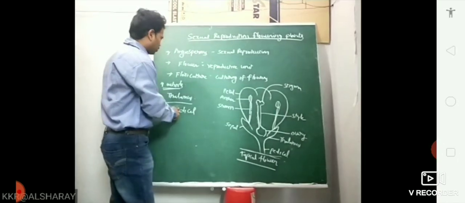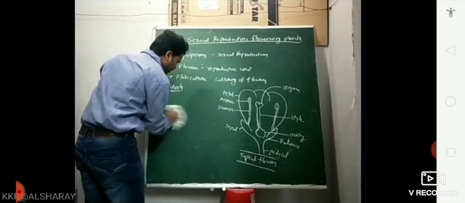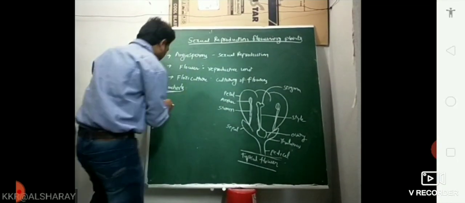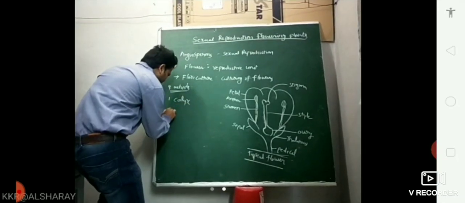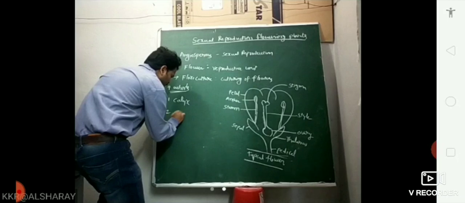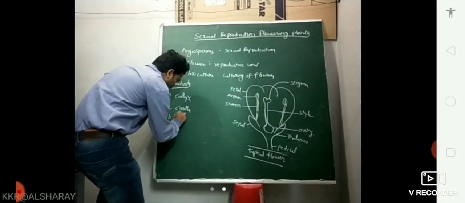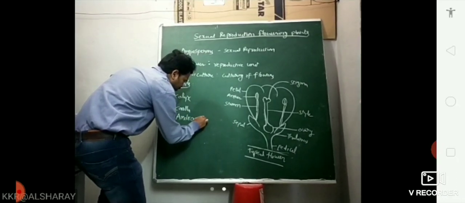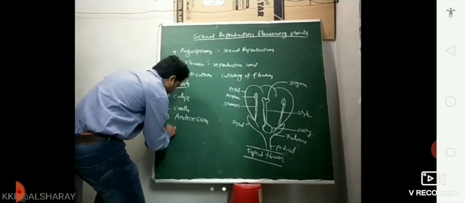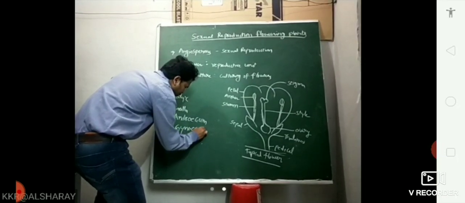It is a stalk-like structure. Now you see there are four whorls here. First whorl is calyx. Second whorl is corolla. Third whorl is androecium. Fourth whorl is gynoecium.